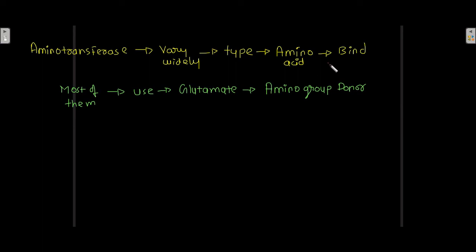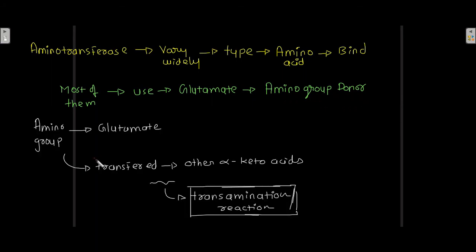Different aminotransferases will bind different amino acids, and the thing is that most aminotransferases use glutamate as the amino group donor. Now the amino group from the glutamate can be transferred to other alpha keto acids, and this transfer happens by the transamination reaction.